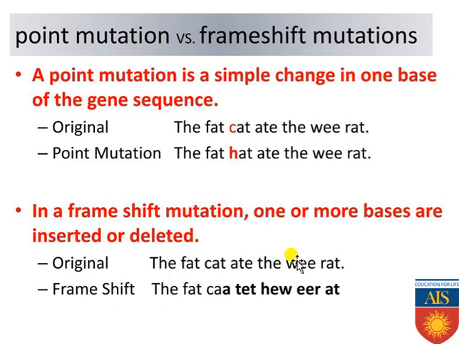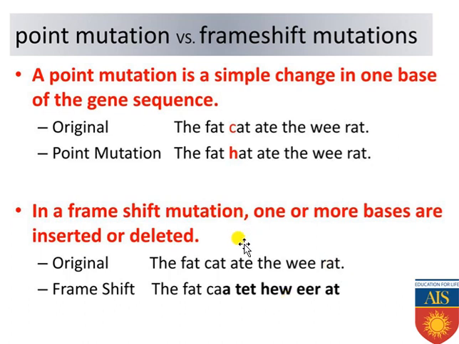The length of the DNA strand is getting increased, and automatically one or more amino acids will be attached to the protein structure, and for that reason, due to change of the protein structure, the functionality of the protein can change, or sometimes the protein can become non-functional also.